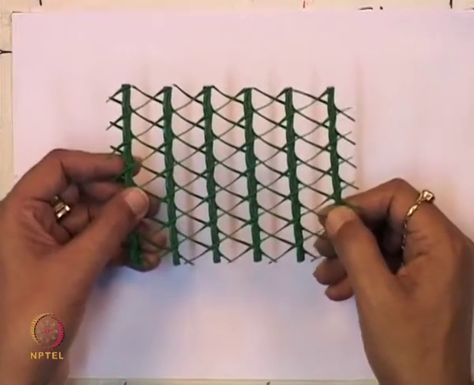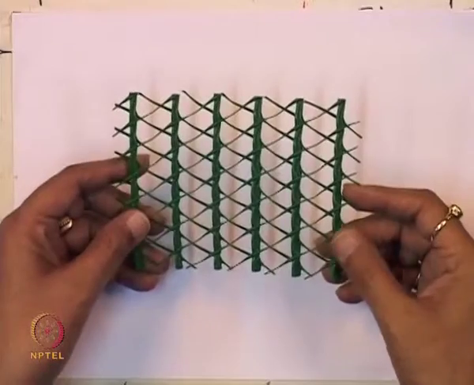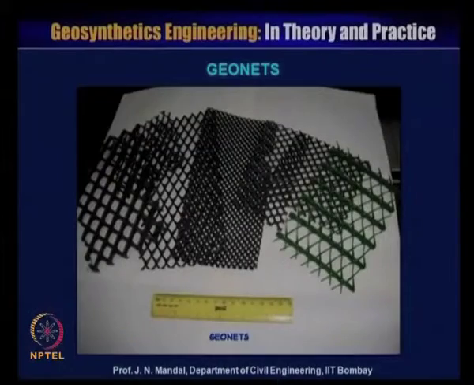This kind of 3D geonet material will give very good drainage and filtration capacity, and it can be used for drainage and filtration, and particularly it has been used in the landfill system.